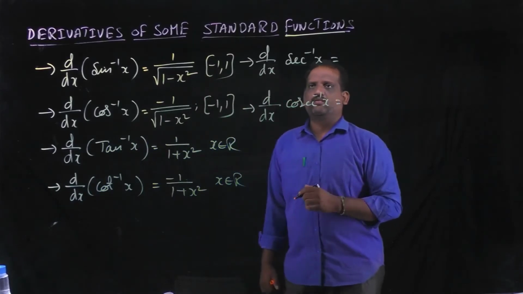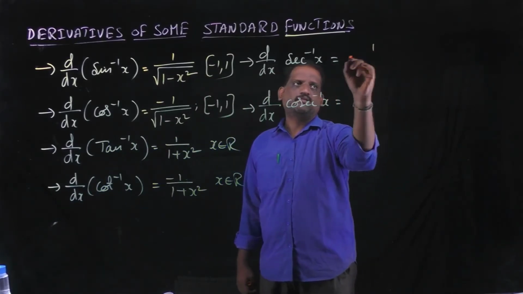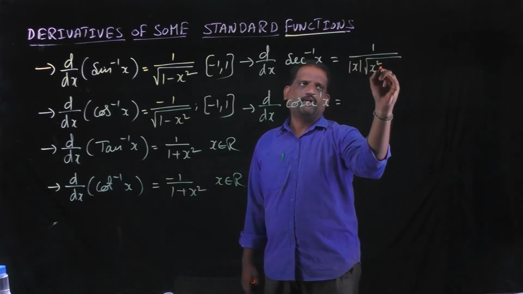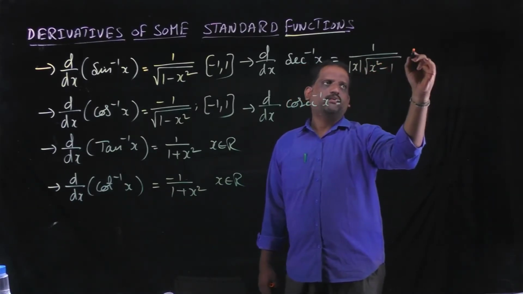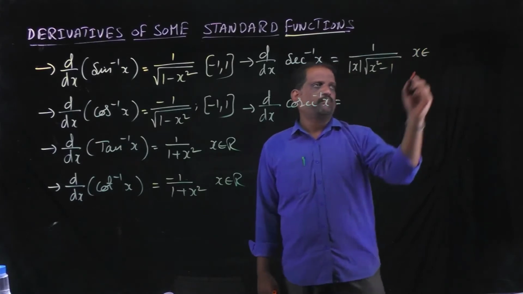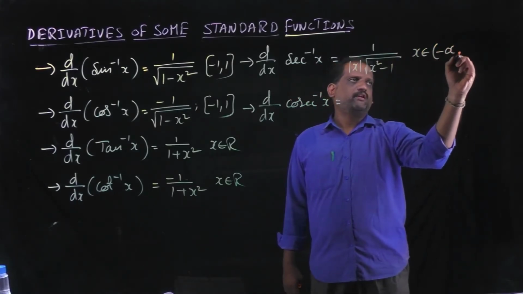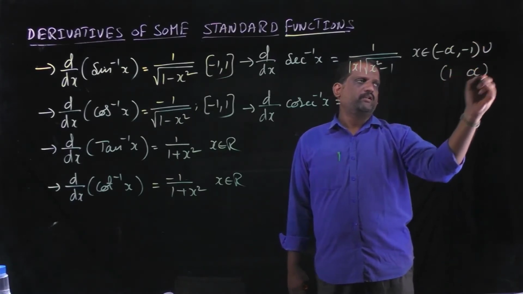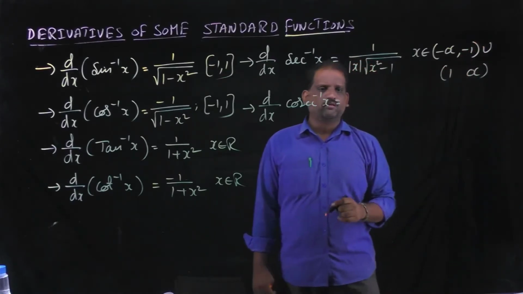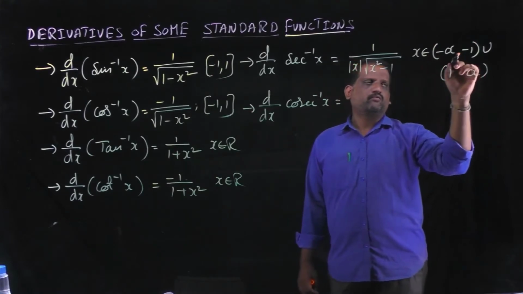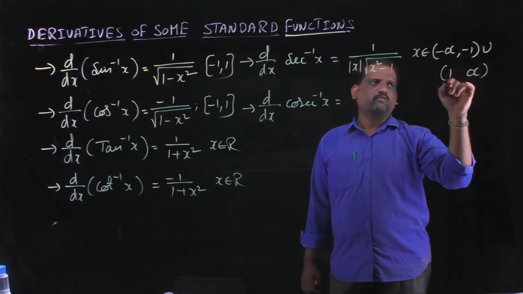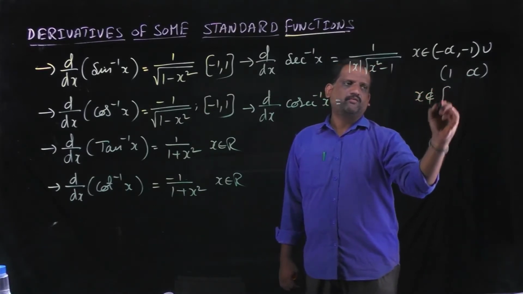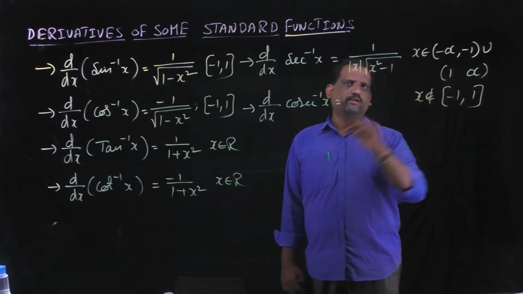Next, derivative of secant inverse of x, that is 1 by mod x into square root of x square minus 1. Here x belongs to minus infinity to minus 1 union 1 to infinity. These are the open intervals: minus infinity to minus 1 open, open 1 to infinity. That means x does not belong to the closed interval minus 1 to 1.